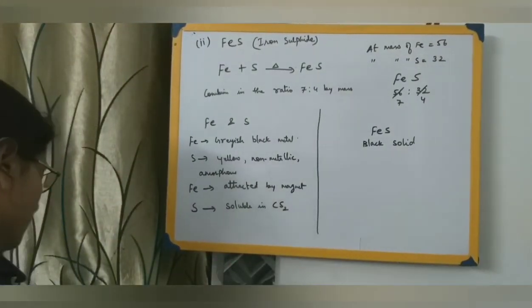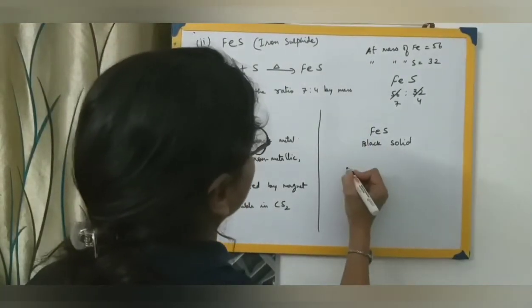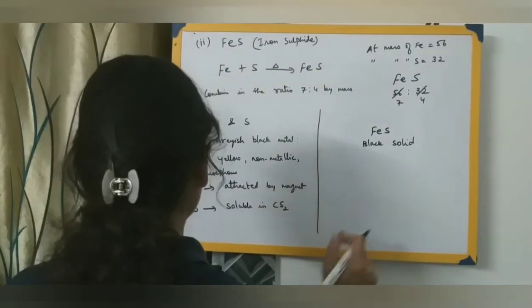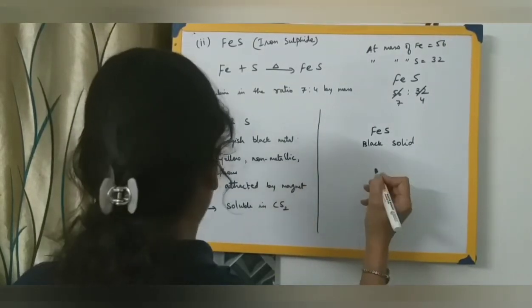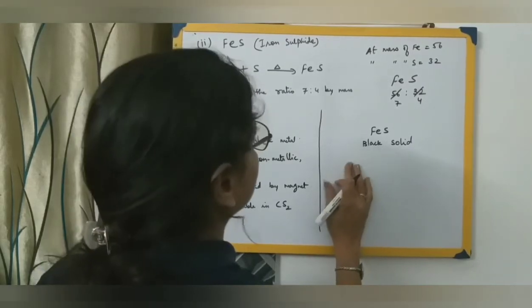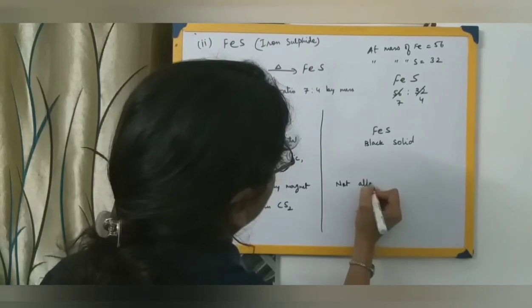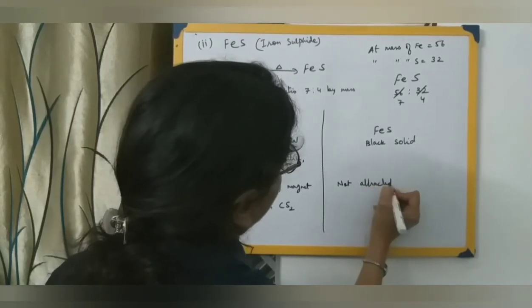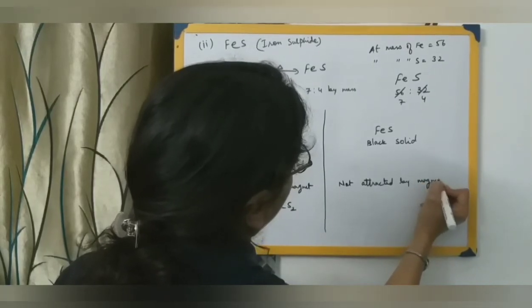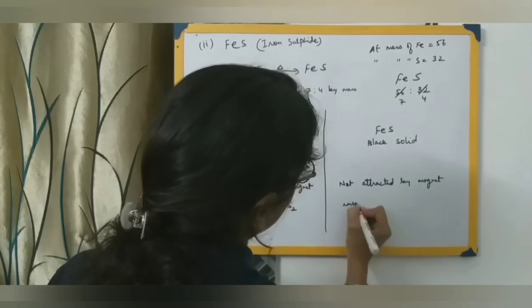What about iron sulfide? It is a black solid, not attracted by the magnet, and it is insoluble in carbon disulfide.